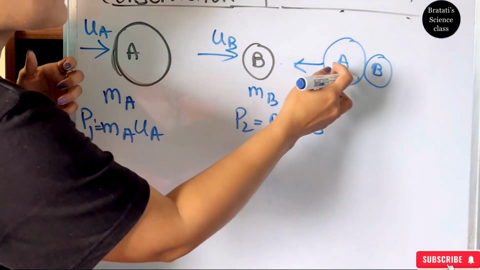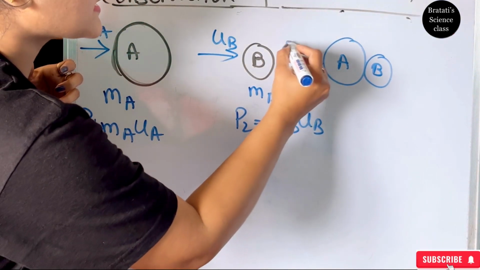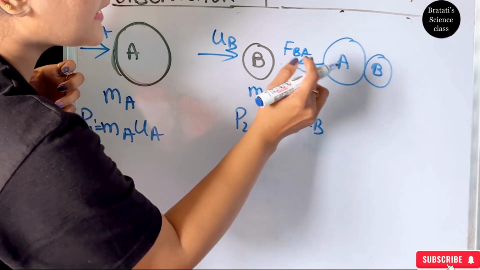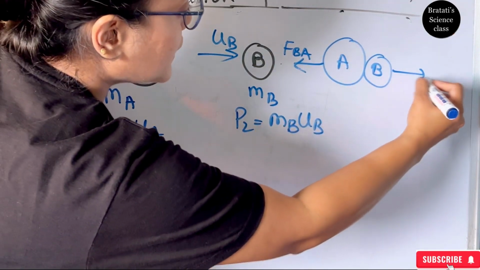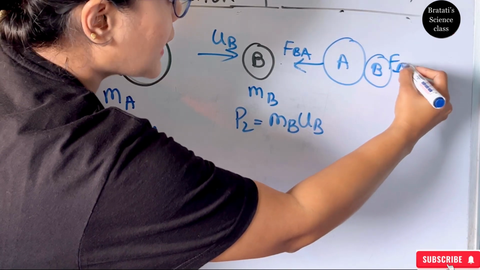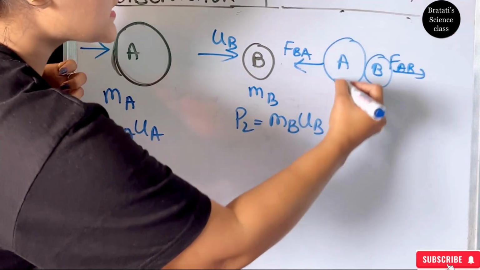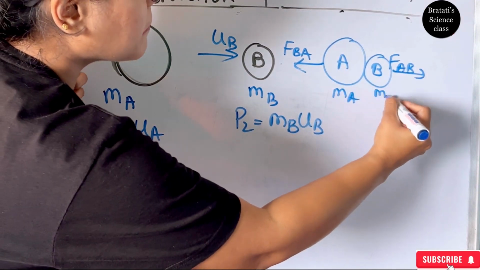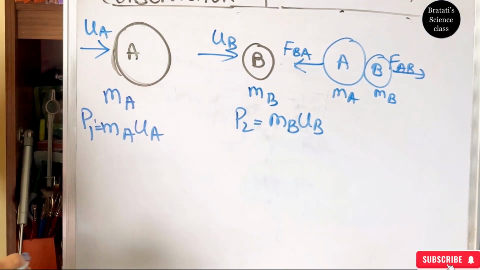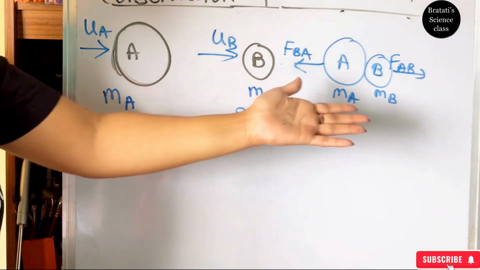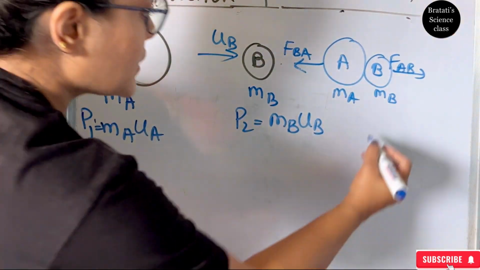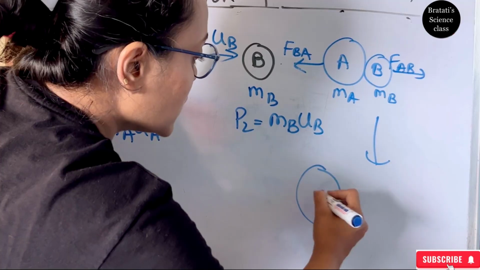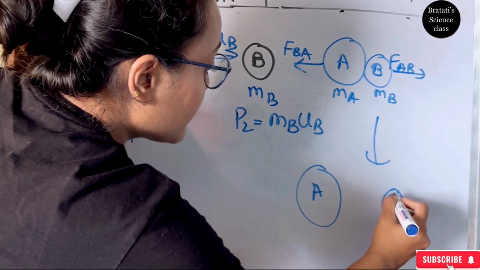Now B will apply a force to A, so this is FBA, and A will apply a force to B, which is FAB. Their mass remains the same, MA and MB, but the force applied is opposite to each other, and so finally after this they are in this condition when their velocity differs.